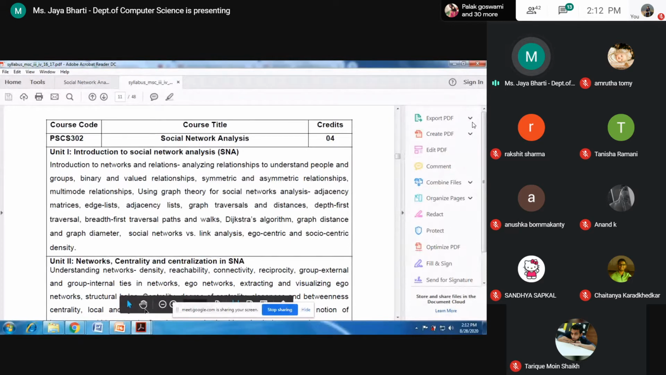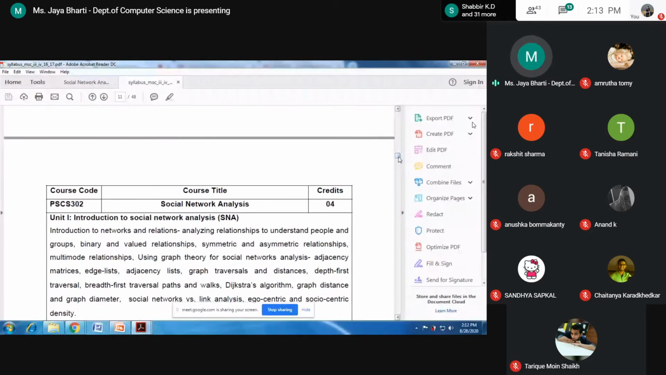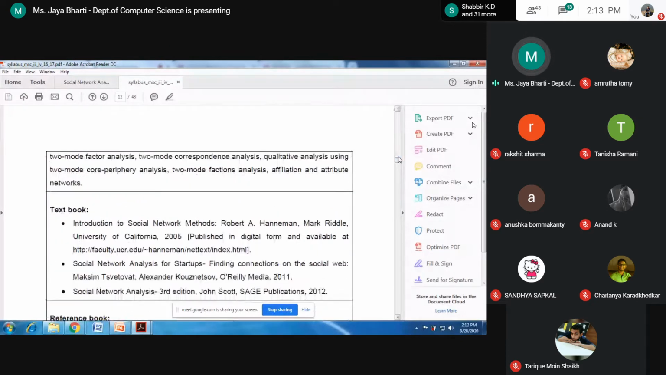So we'll see what the other things are in social network analysis. We can see the network centrality and centralization of SNA. Here we will basically see how any type of social network works. There are three textbooks given, and I am taking the second one, Social Network Analysis for Startups. I am teaching from this book. You can download it easily from the internet and get the notes.